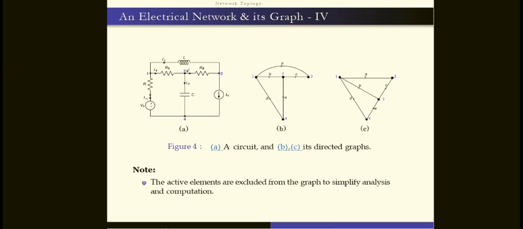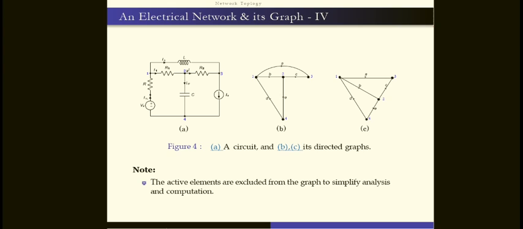Similarly, the same circuit will be remodified as a directed graph like this: 4, 1, 2, 3, 4. And C is also similar. How do we redraw that?